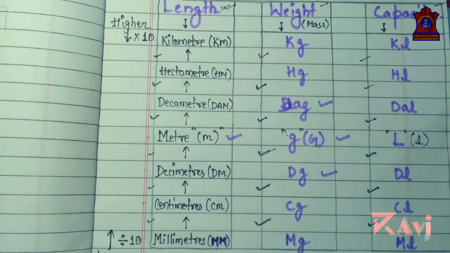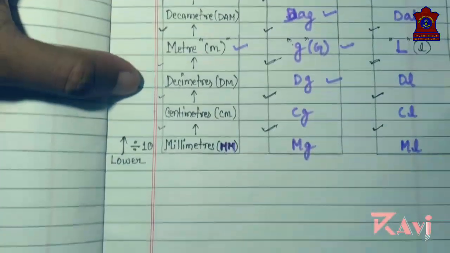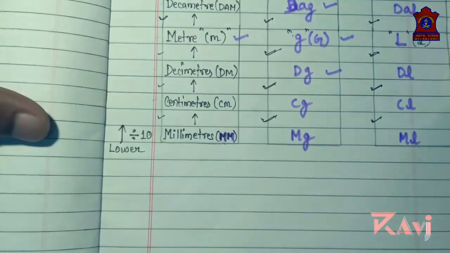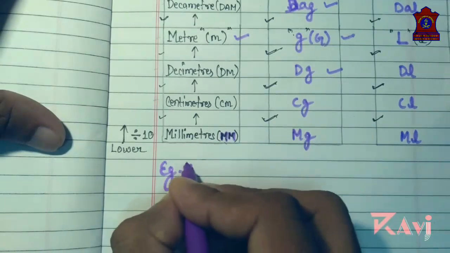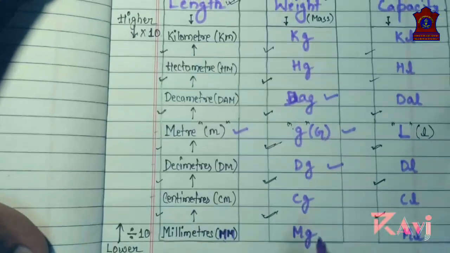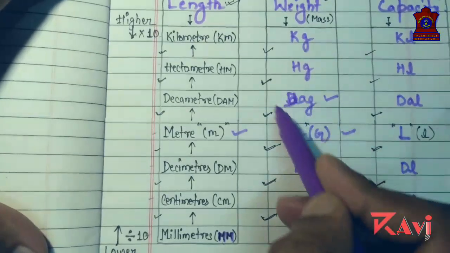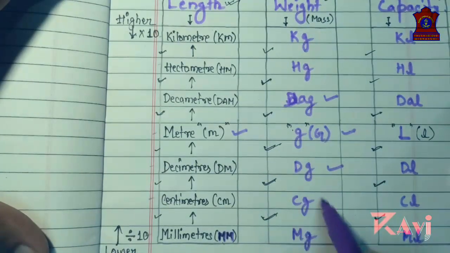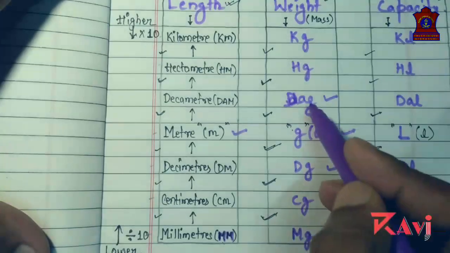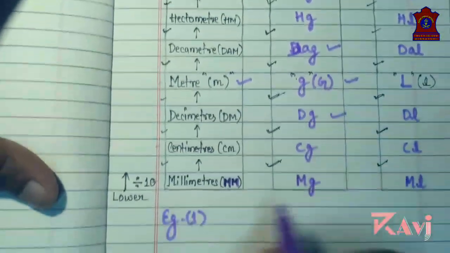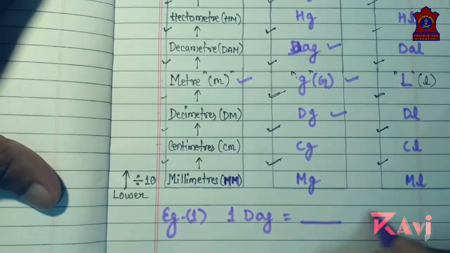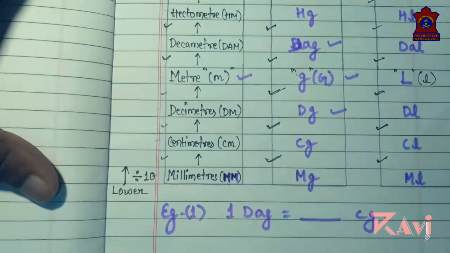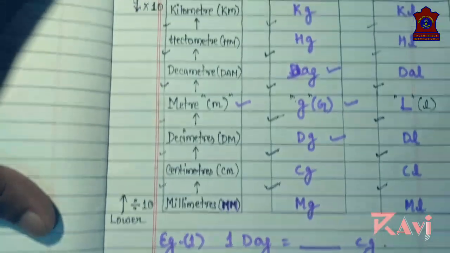Clear? Let's take one example. Example number 1. How many centigrams are there in 1 decagram? 1 decagram equals dash centigram. If the question is like this, what will you do?